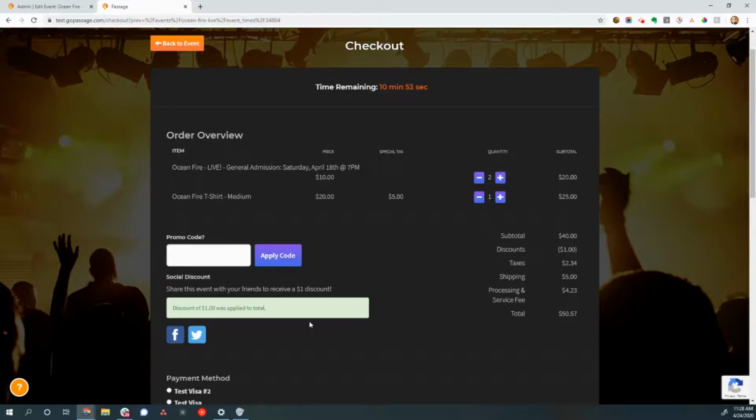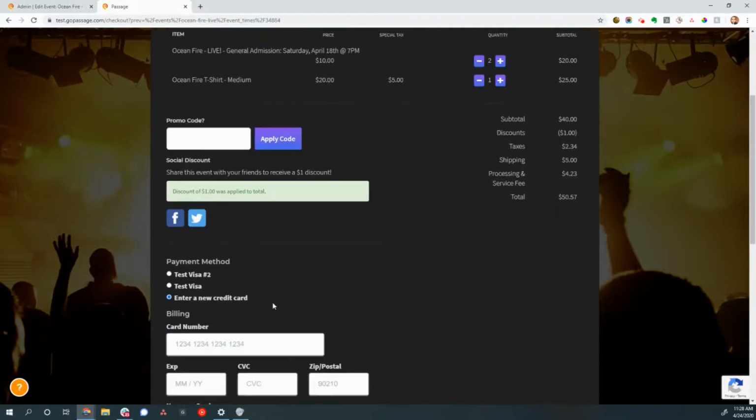So it can be really cool. Even if they're not in the same area, it doesn't really matter for a live stream event. So that's really a slick way to grow your audience there and get some really inexpensive exposure.